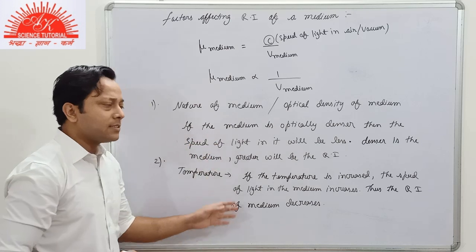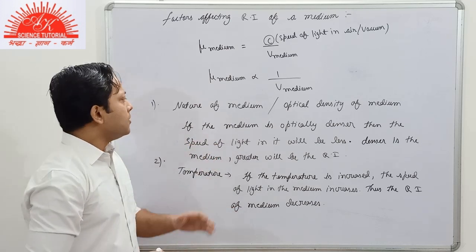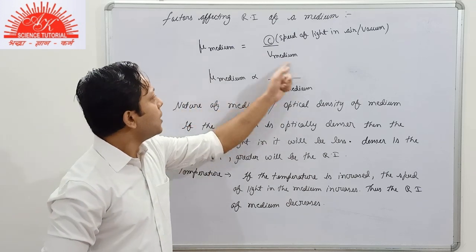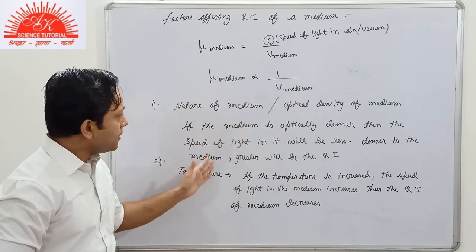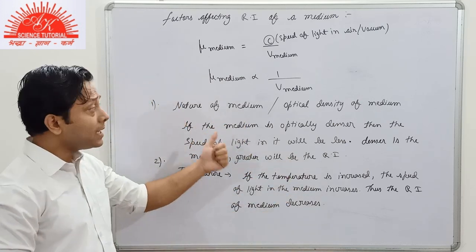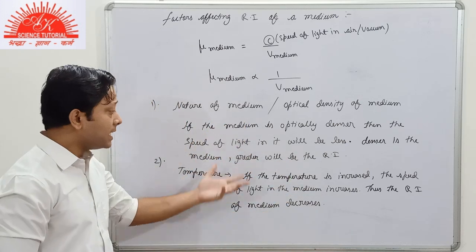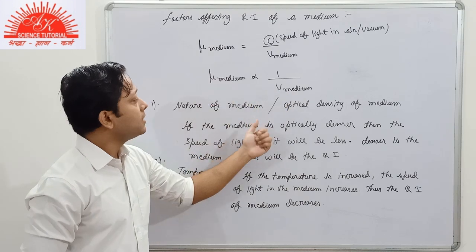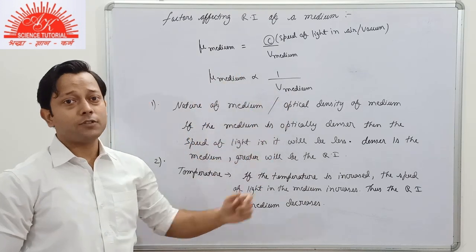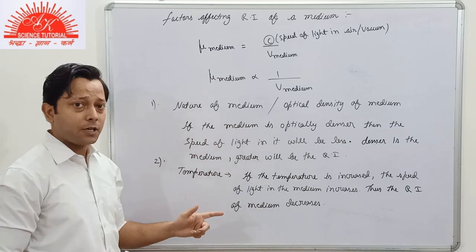All these factors are very simple. You need not memorize any of these because you have this relation, and you can compare: if the temperature is increased or if the optical density of the medium is greater, then you can relate the refractive index of the medium with the speed of light in that particular medium.